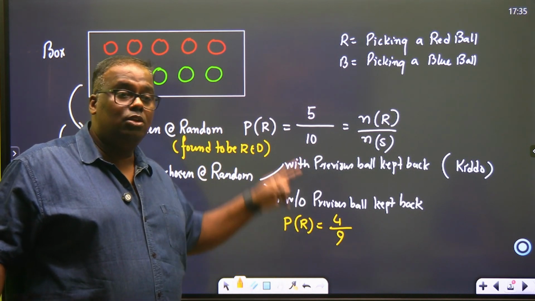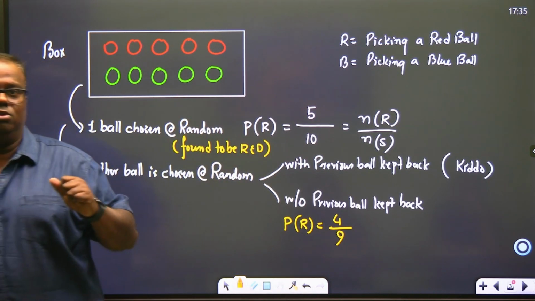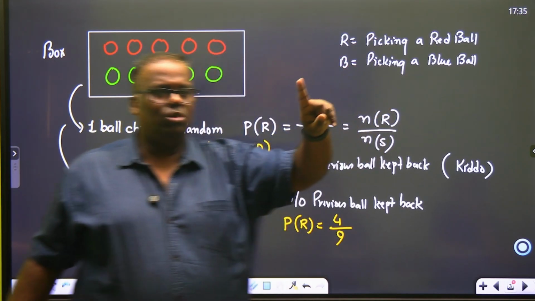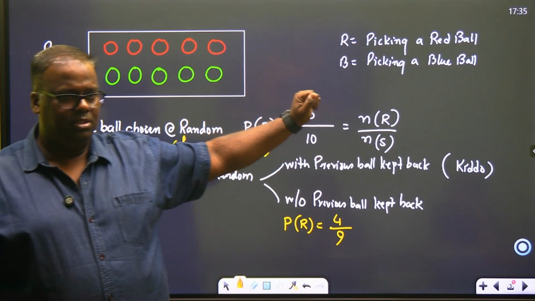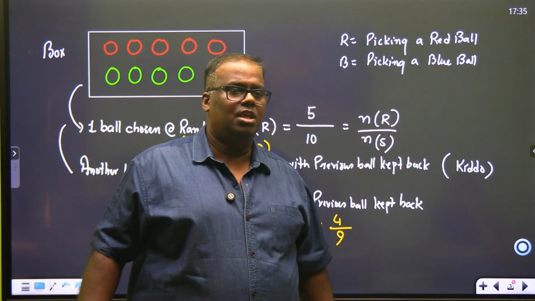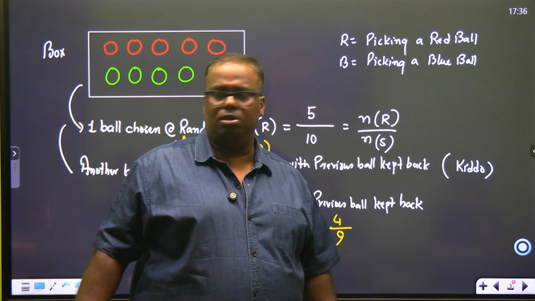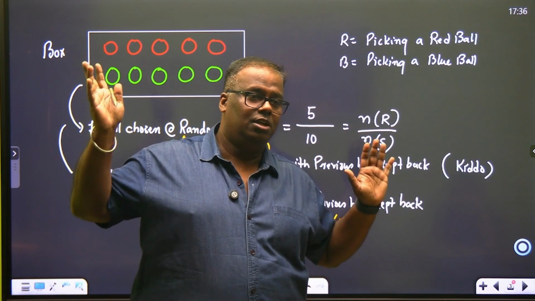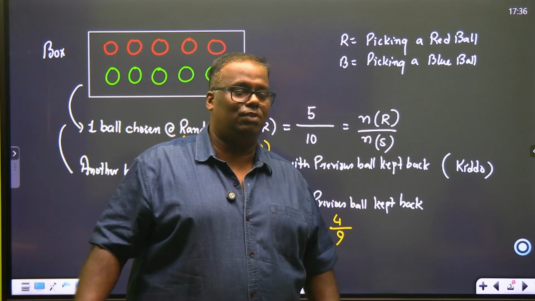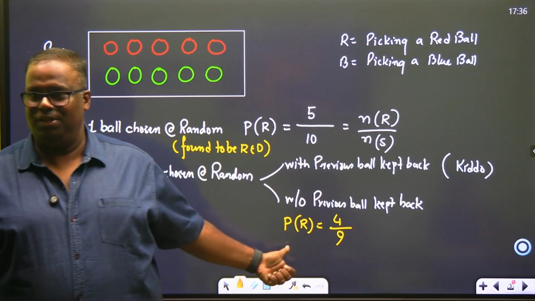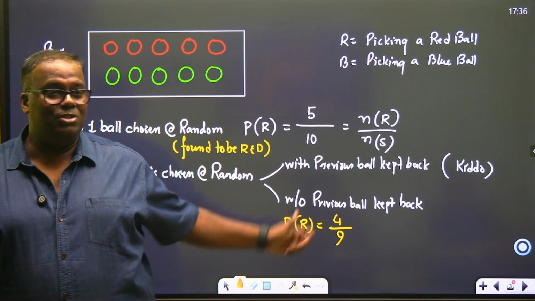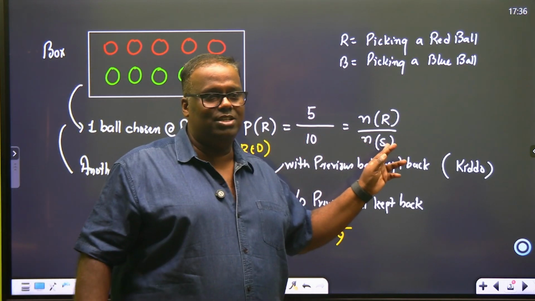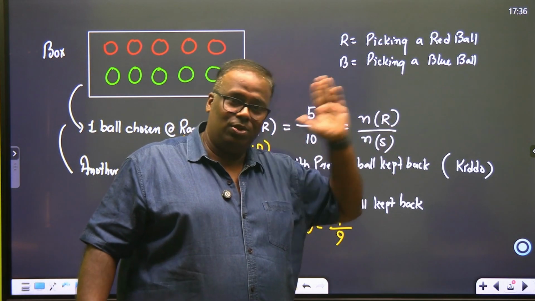First, tell me this. Suppose I would have posed the question in this manner to you. One ball is chosen at random, the first ball. What is the probability of getting a red? The ball is not replaced. The next ball is chosen at random. What is the probability of getting a red? One way is that you believe that the first one was red. But if I don't give you the information that the first one was red or blue, you can't comment on this one. Because it is not restored. One thing is certain, it is not restored, so the bottom will be 9. What will the top be? Are you understanding?